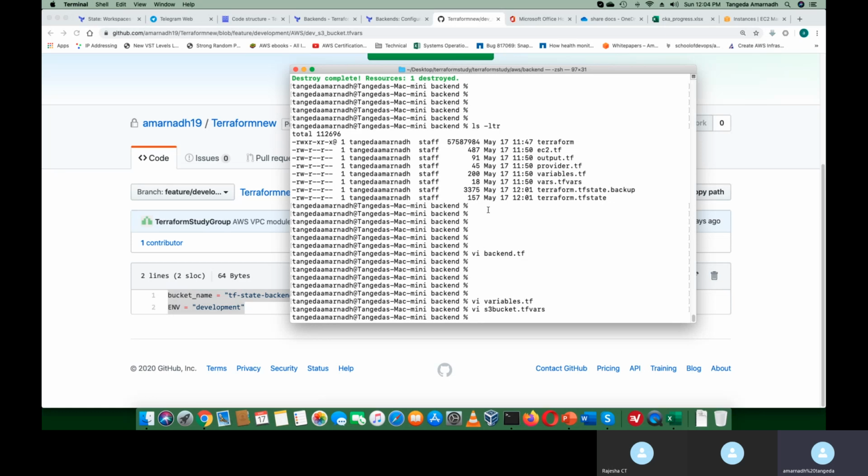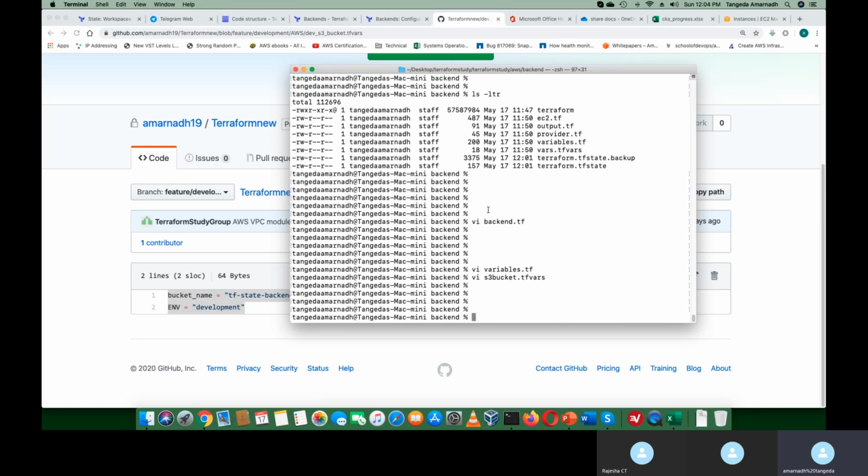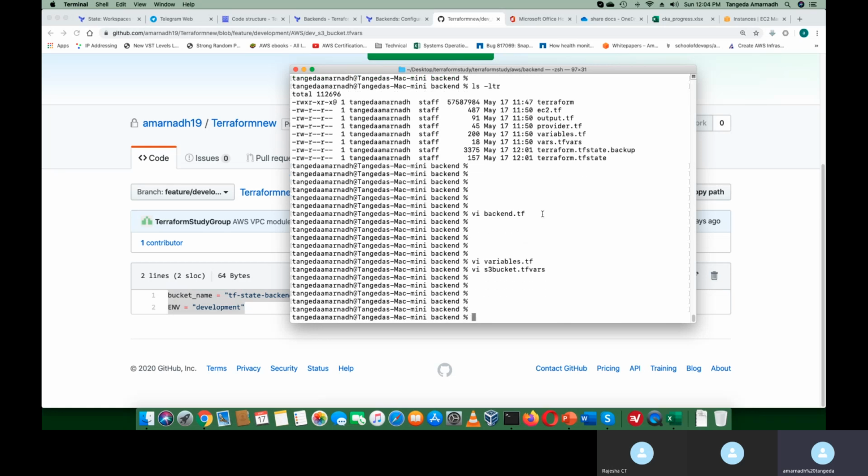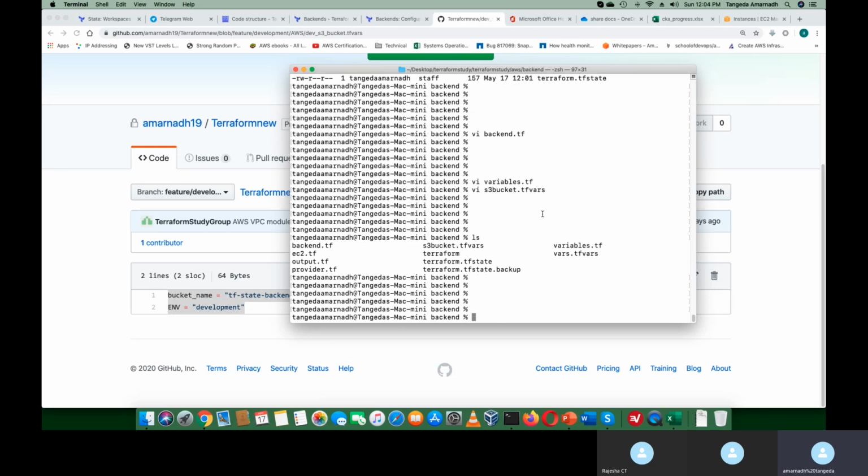Fine. Now we are all set to use the resources which need to be created for our backend. Let me execute the same program. So it will automatically create EC2 as well. Can I remove this EC2 instance at the moment? So let it be there.